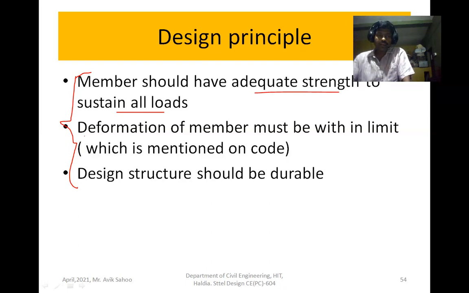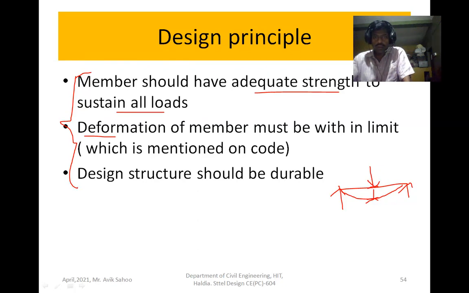Another is the deformation, because when you apply the load, it will create a deformation. Suppose one point load is acting and the deformation takes place, a vertical, downward deformation. The deformation developed due to load should be within limit.